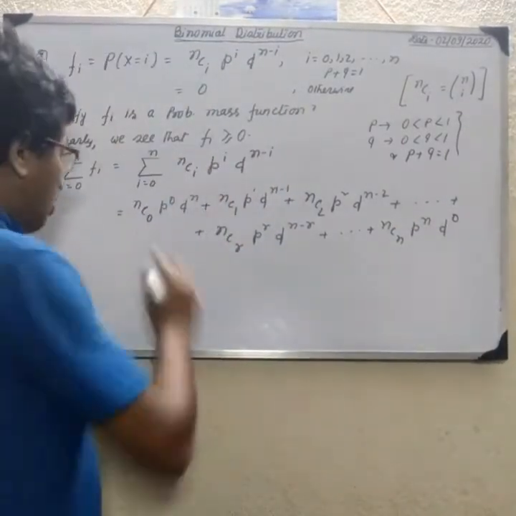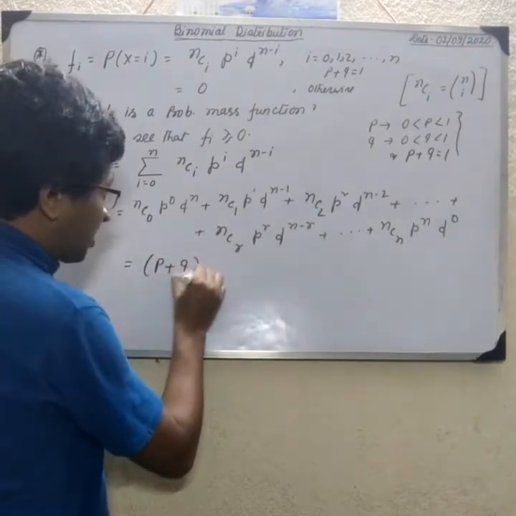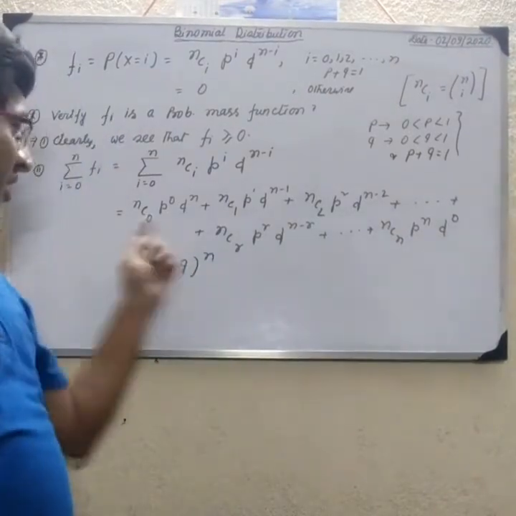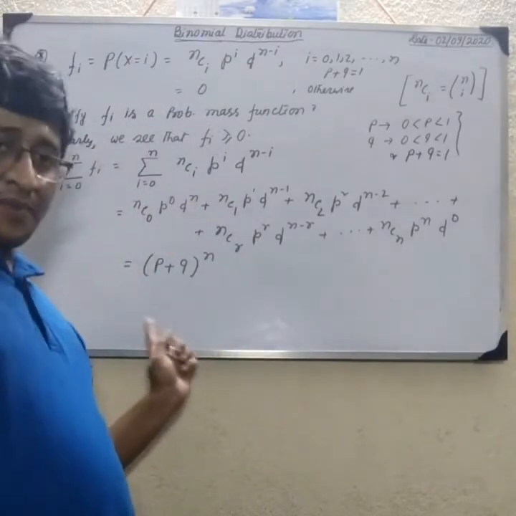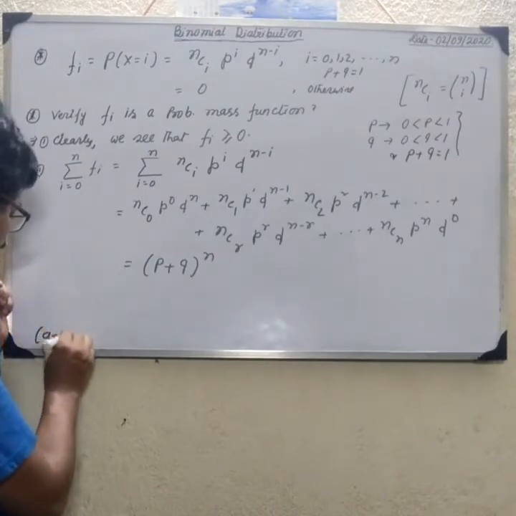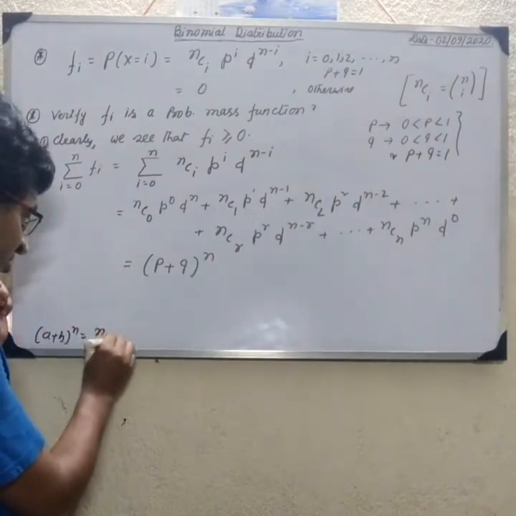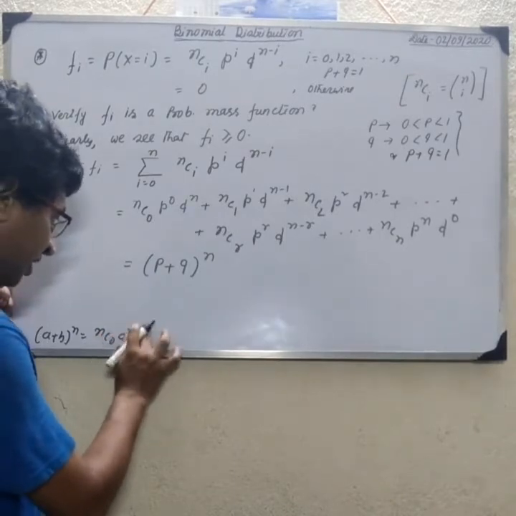Okay, so this is the binomial formula, p plus q whole to the power n. Just in the last slide we showed that a plus b whole to the power n equals nC0 a to the power n b to the power 0, plus nC1 a to the power n minus 1 b, and so on, up to nCn a to the power 0 b to the power n.